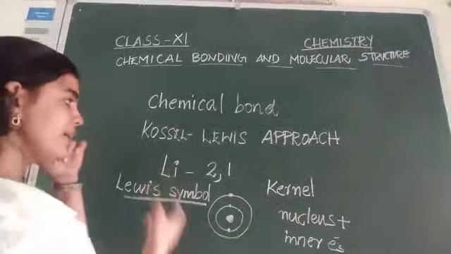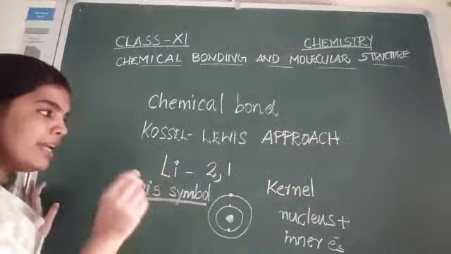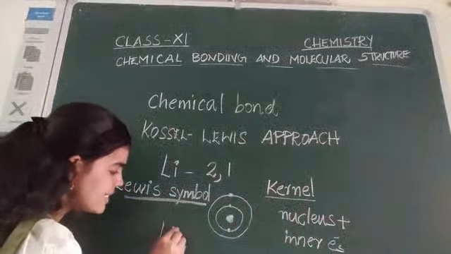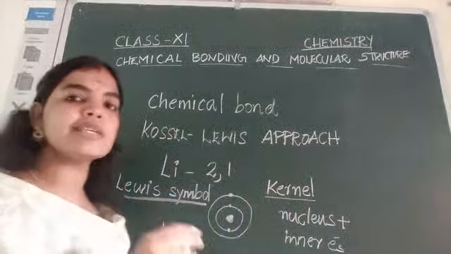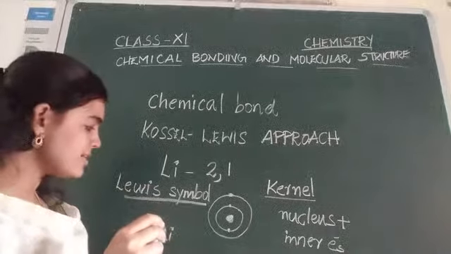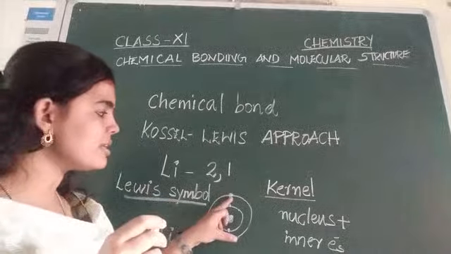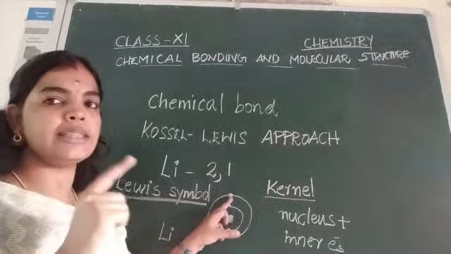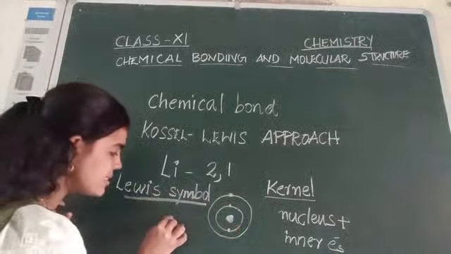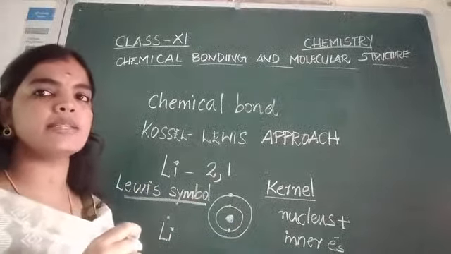Again we can take the example of lithium itself, because its electronic configuration is here. In order to represent the kernel, usually the symbol of that element is used. What is the symbol for lithium? It is Li. So this Li represents the kernel. Kernel means this Li consists of the nucleus as well as the inner electrons. What is remaining? It has 1 valence shell, and that valence shell consists of 1 electron. That electron we can represent in terms of a dot. This is a representation of the Lewis symbol.